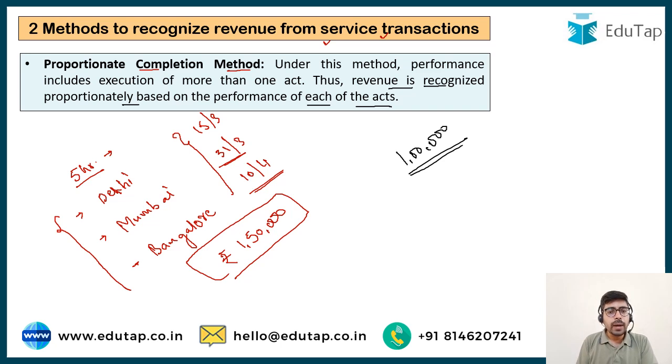So the proportionate completion method is adopted when the performance includes execution of more than one act. Here I am performing 3 acts, and I am going to book the revenue proportionately after I perform each of these acts. This is what is specified in this method.